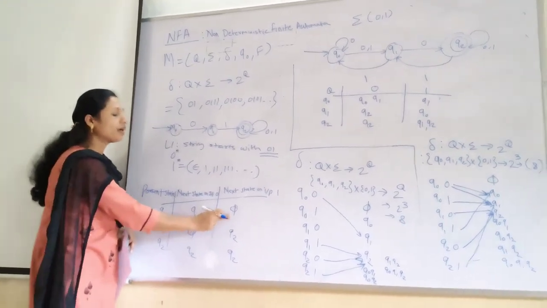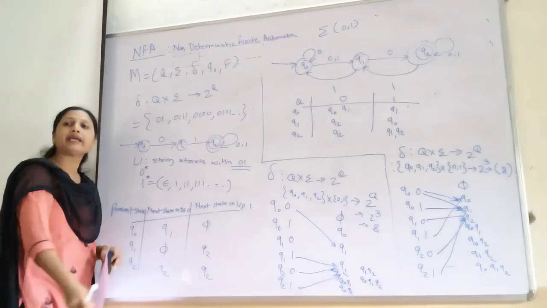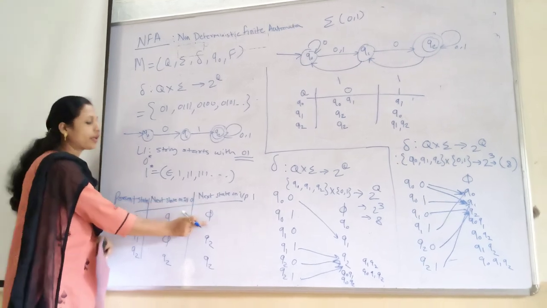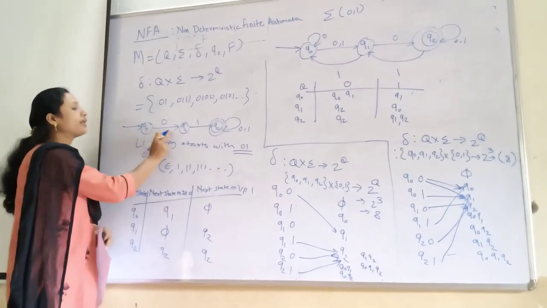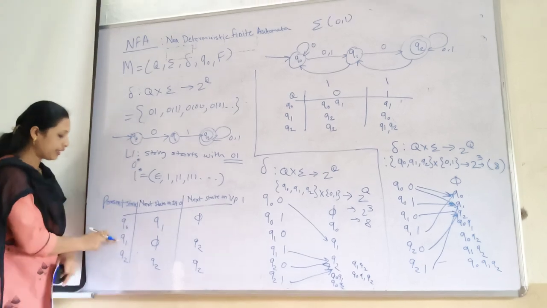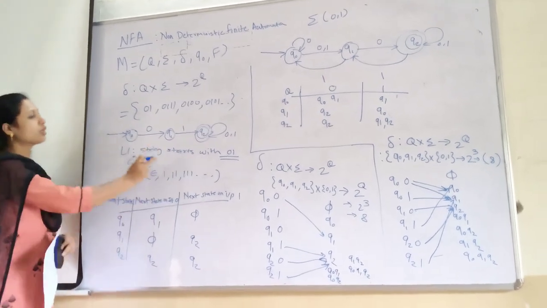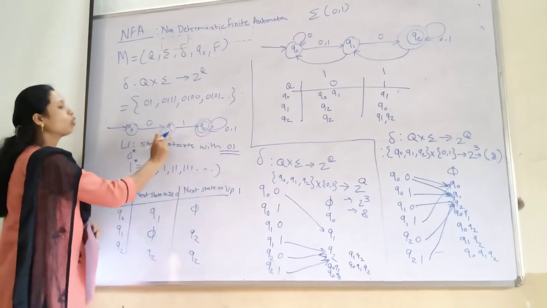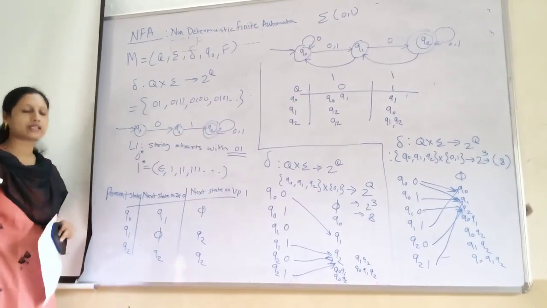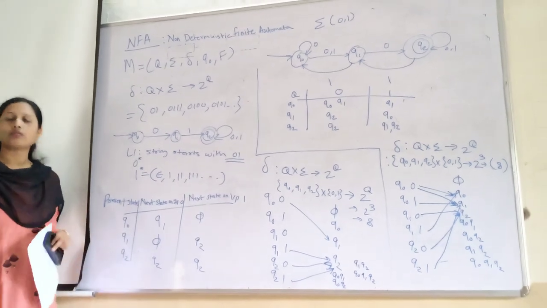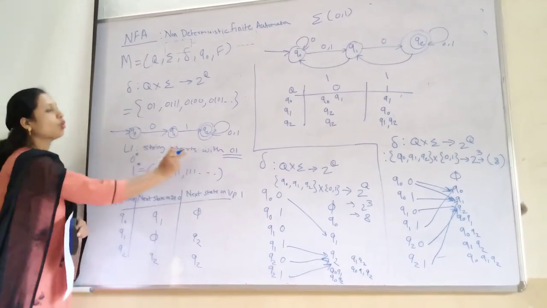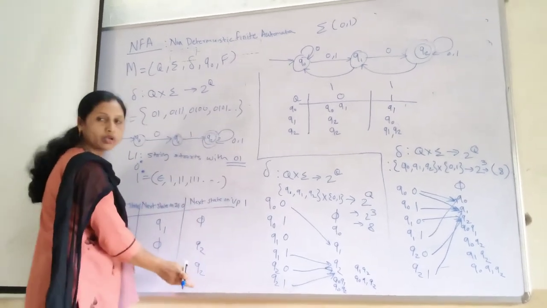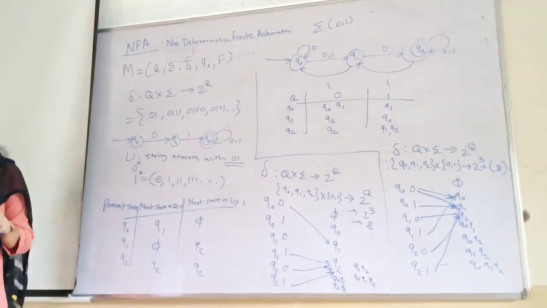So here I am writing phi, or you can write epsilon, because we don't have any transition for 1. Now, the next state is q1. q1 on 1 we are reaching q2. But q1 on 0 we don't have any transition, that's why here we have written phi. Now, the next state is q2. q2 on 0 moves to q2. q2 on 1 moves to q2. Okay, this is the transition table.